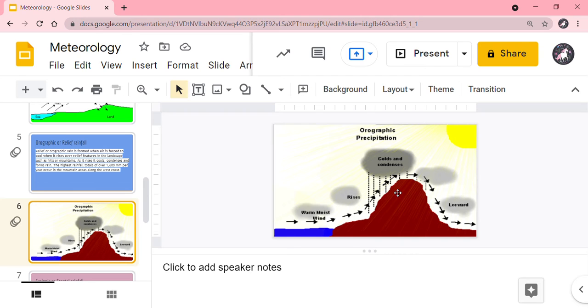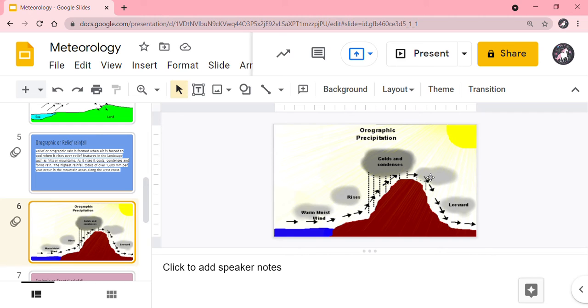But since the clouds are heavy, they cannot move up and go to the other side. In order to lose some weight, the clouds need to drop some water. Hence it rains on this side of the mountain, which is called the windward side. Once it loses some weight, it is ready to move to the other side of the mountain, which is called the leeward side.